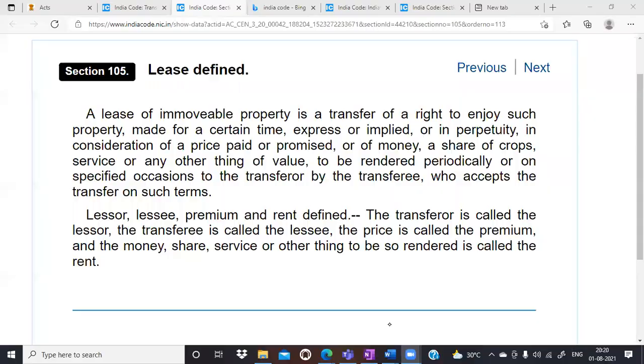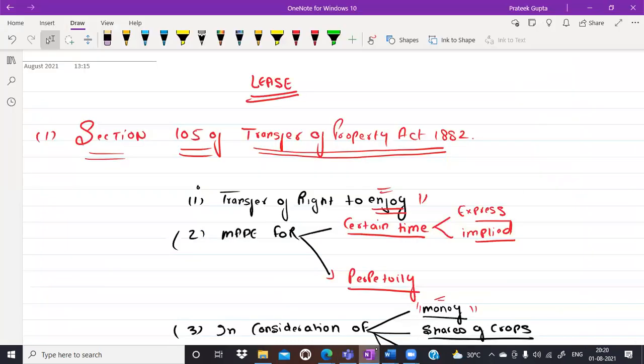If you have any doubt in the definition of lease, anyone, you are allowed to ask. Yes. No doubt, anyone? Great. We can move ahead in that case. So we have understood one thing, the definition of lease. Transfer of the right to enjoy will be there.